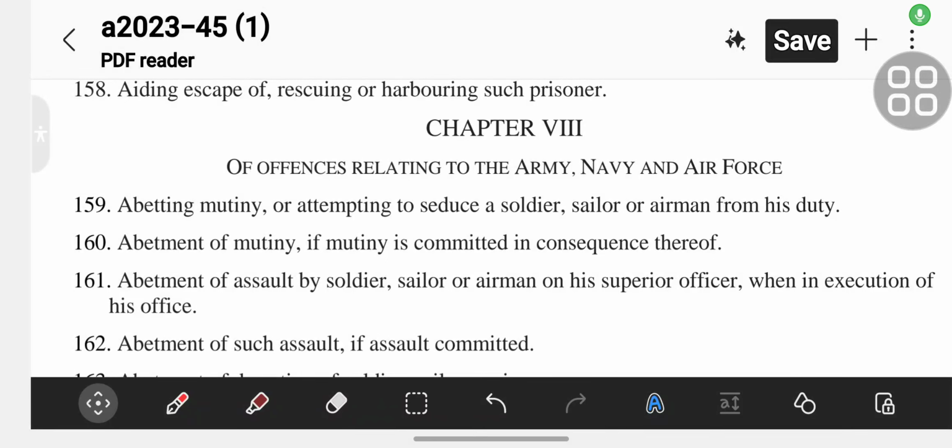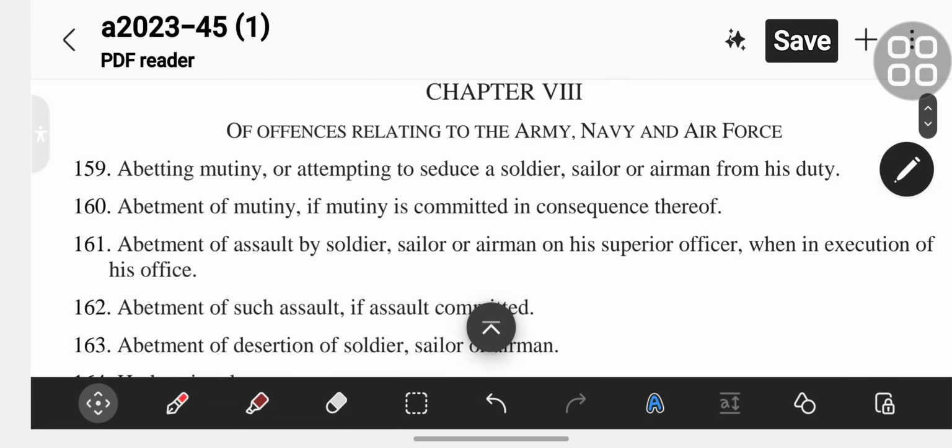So this is part 2 of PNS 2023. In this part 2, chapter 7 is offenses relating to the Army, Navy and Air Force.